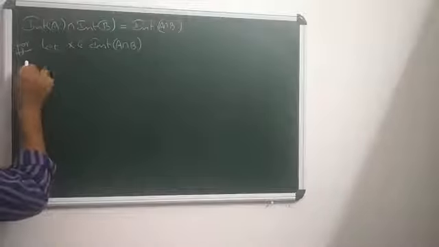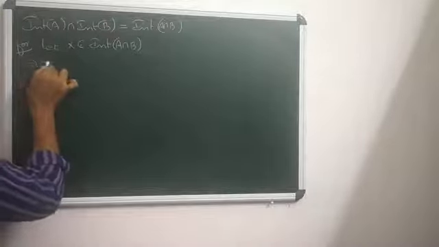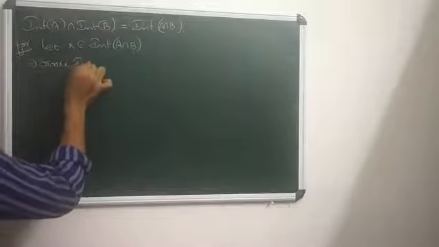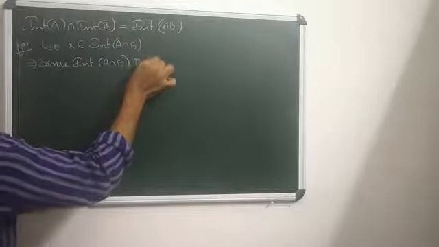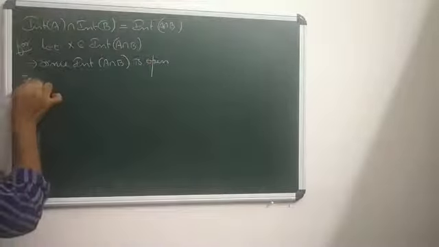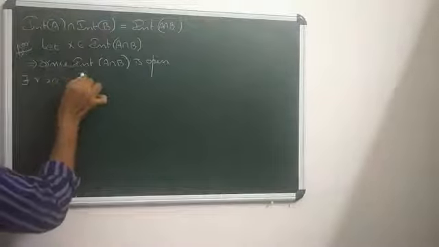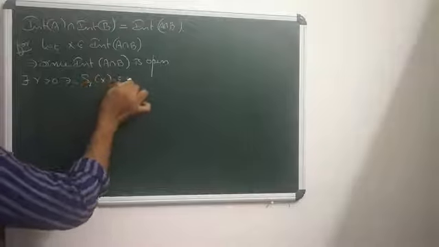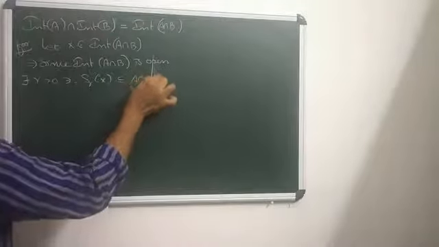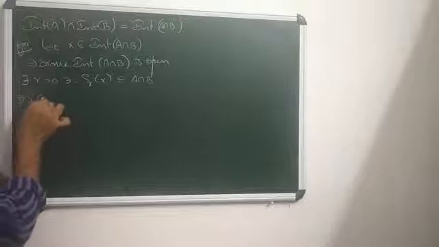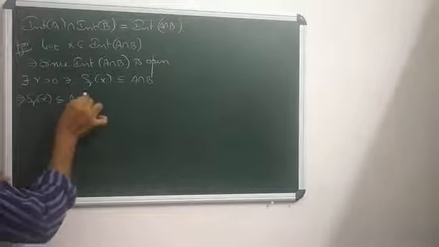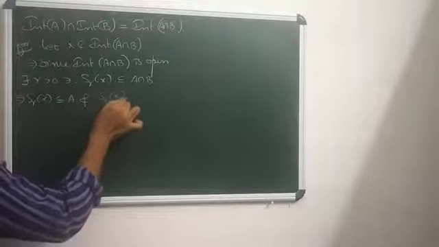Since interior of A intersection B is open, there exists some r positive such that the neighborhood N_r(x) is a part of A intersection B. That means N_r(x) is a part of A and N_r(x) is a part of B.